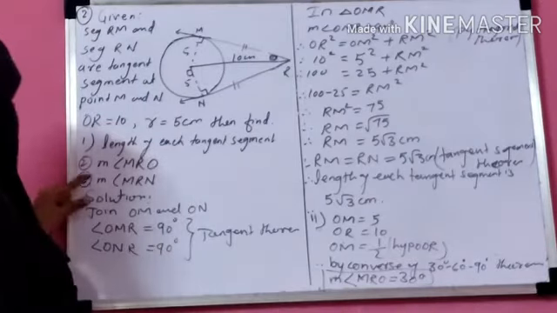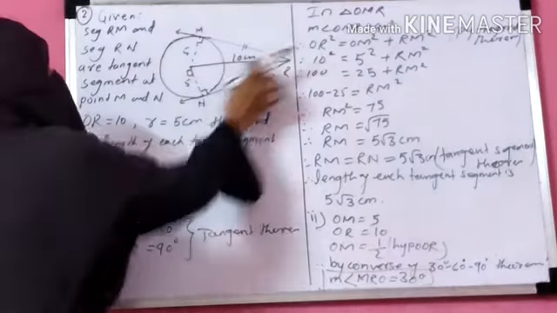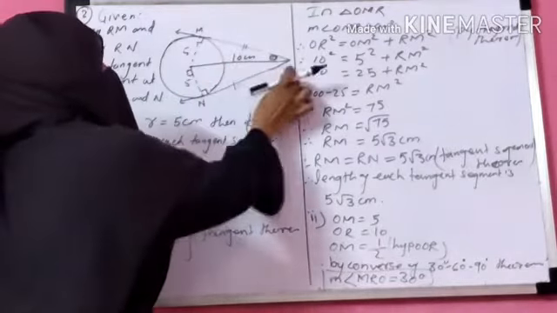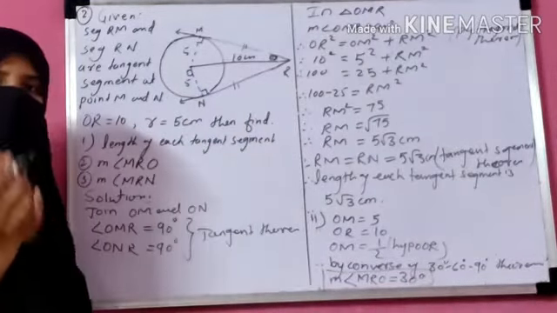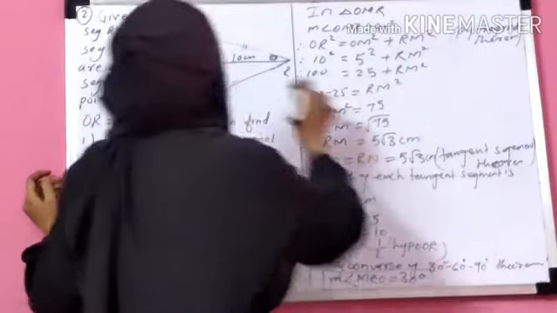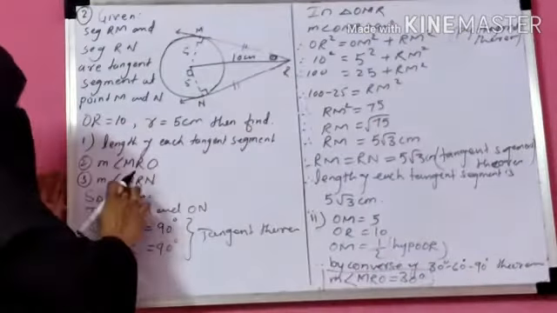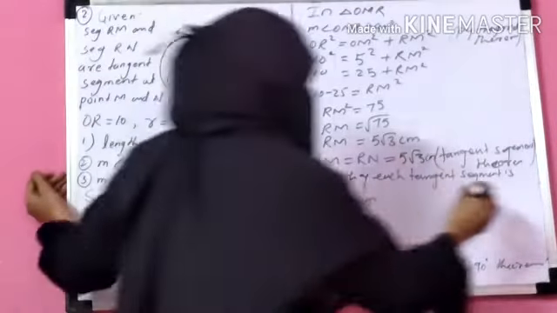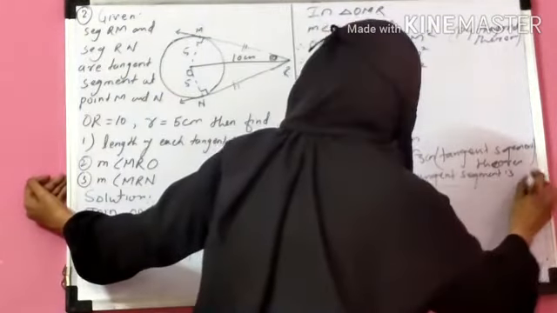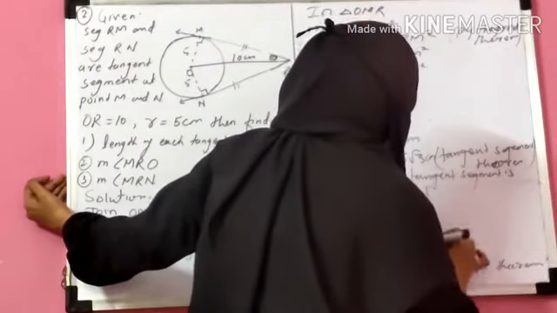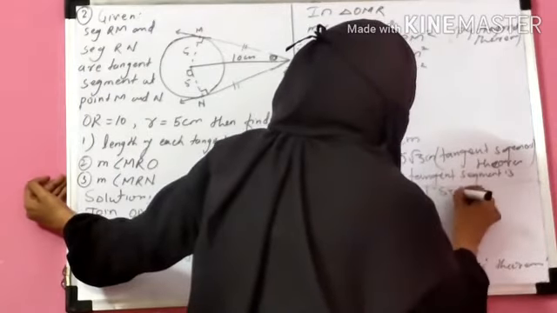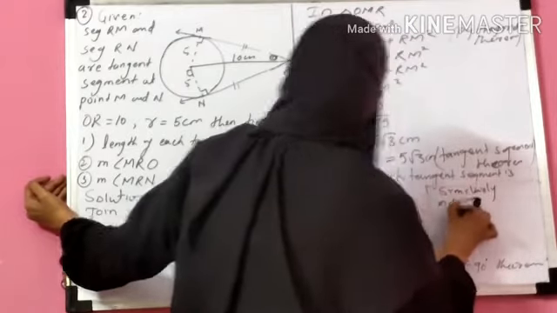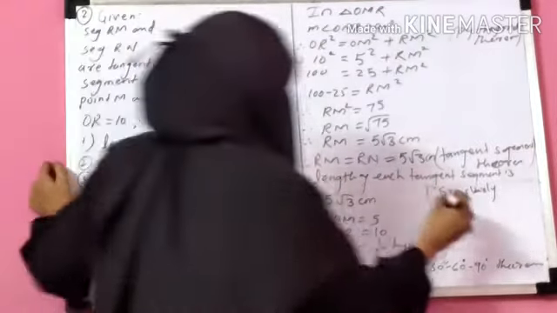Okay. Now the last, we have to find MRN. Easy. If MRO is 30 degree, then similarly NRO is also 30 degree. So the whole angle MRN is 30 plus 30, that means 60 degree. Similarly, measure of angle NRO is 30 degree.